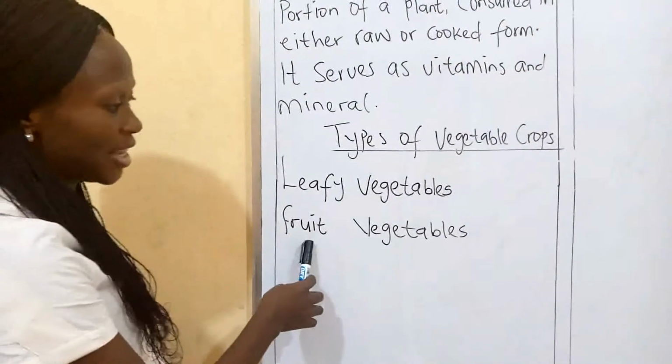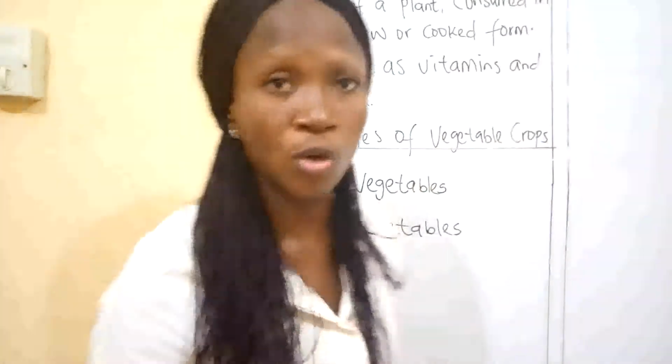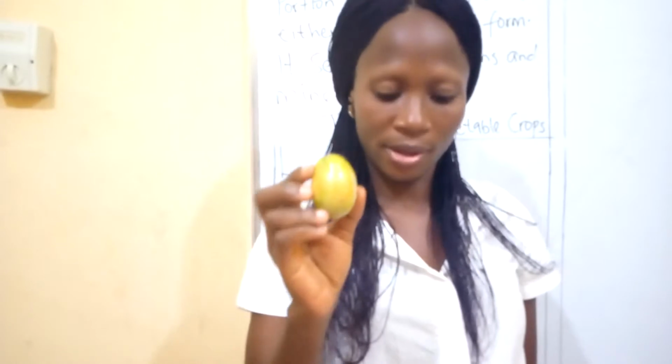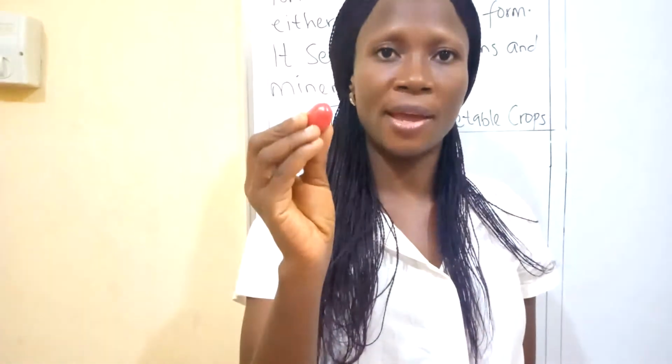The next one we have here is fruit vegetable. Number one example of fruit vegetable is our okra. The next one we have is our ginger. Ginger is a vegetable. The next one we have here is our garlic. We have our tomatoes. We have our onion. We have our pepper.